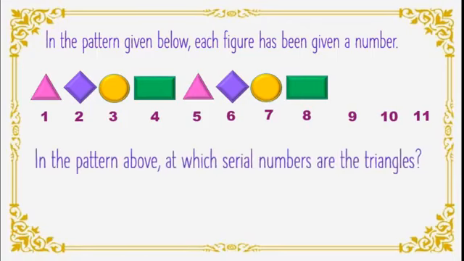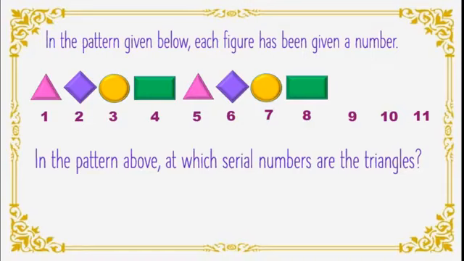Now dear students, here one question is there. In the pattern above, at which serial numbers are the triangles? You know shapes, isn't it? You know triangles, diamond, circle, square, rectangles. Now come on, tell me in which serial numbers are the triangles?